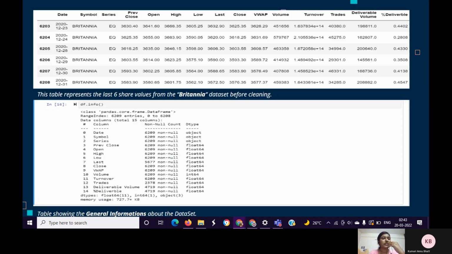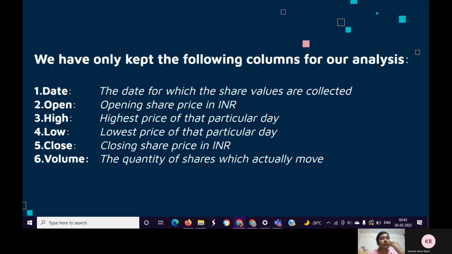The above table represents the last 6 share values from the Britannia dataset before cleaning. The below table shows the general information about the dataset. We have only kept the following columns for our analysis. Date: the date for which the share values are collected. Open: opening share price in INR. High: highest price for that particular day. Low: lowest price for that particular day. Close: closing share price in INR. Volume: the quantity of shares which actually move.